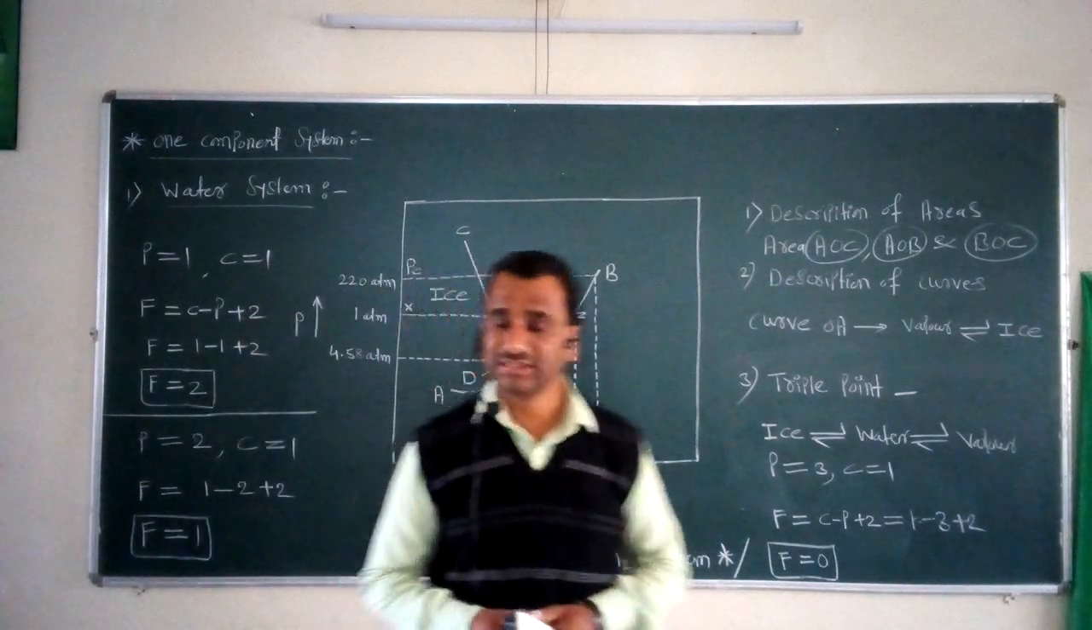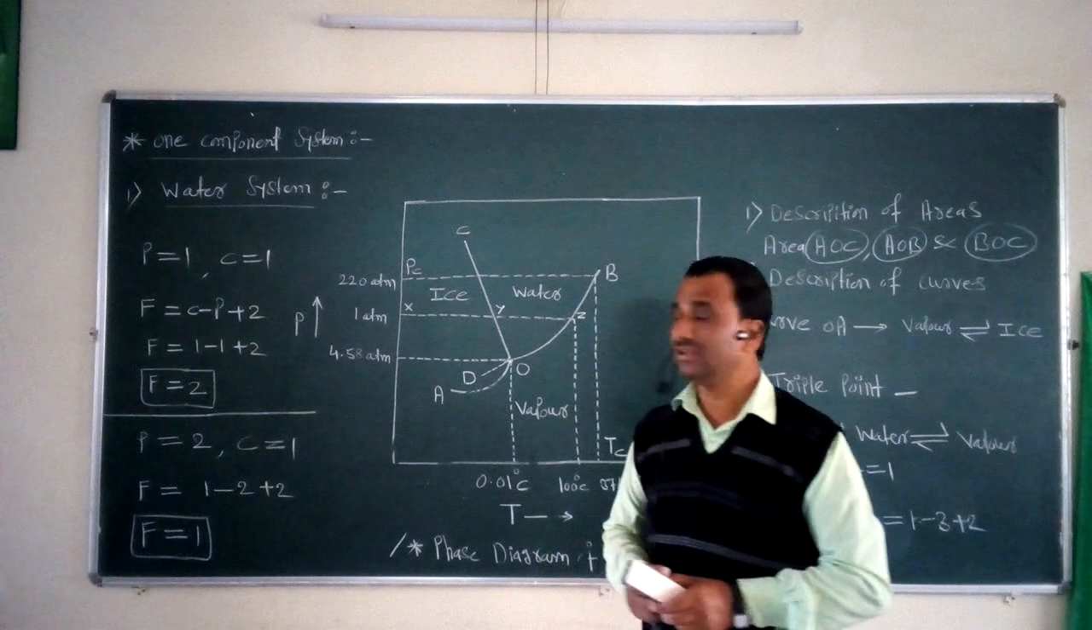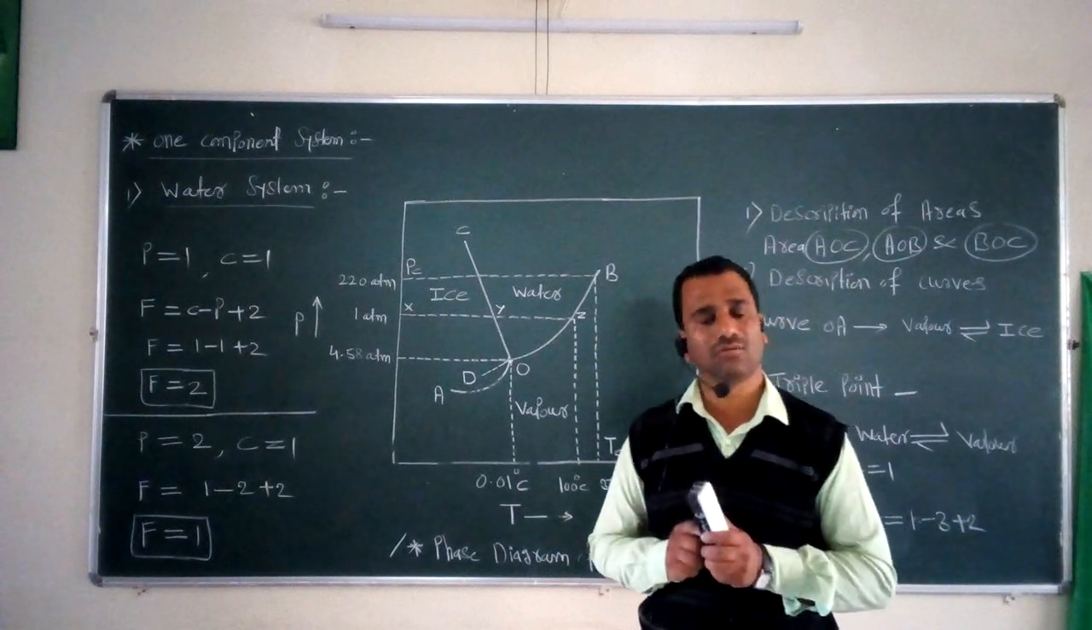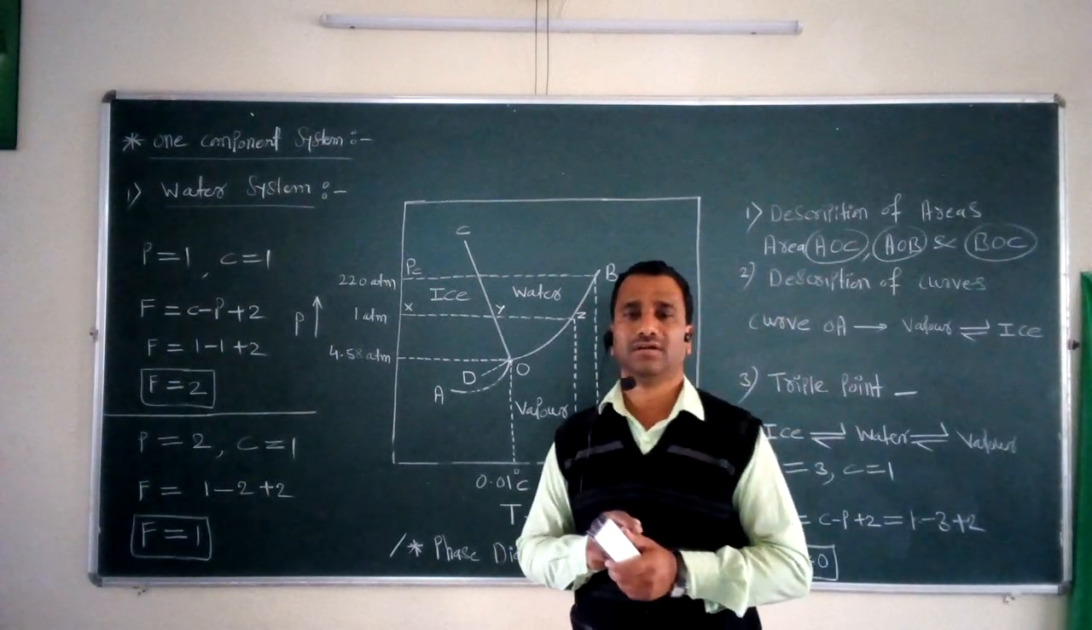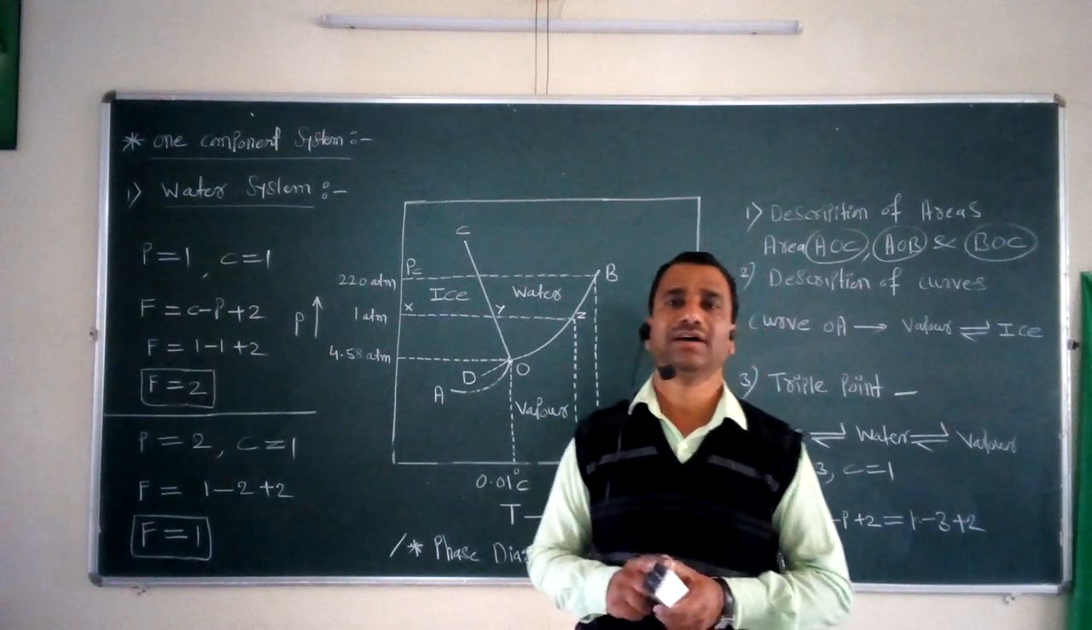So this is the important point called the one component system, or phase diagram for the water system. The remaining different systems we will study in the next lecture.